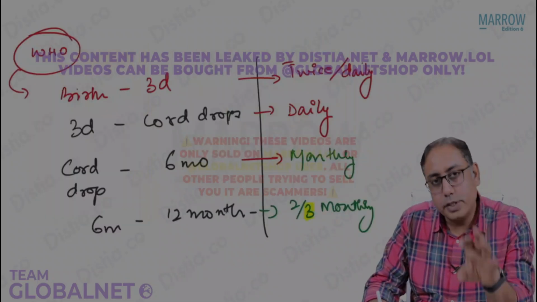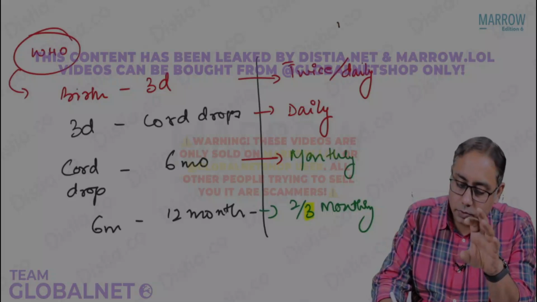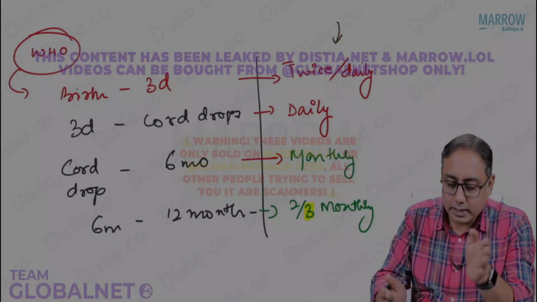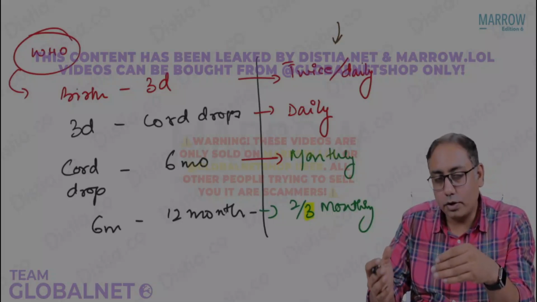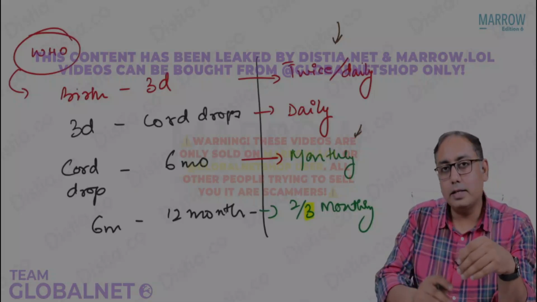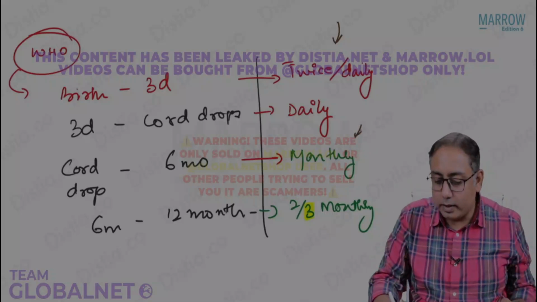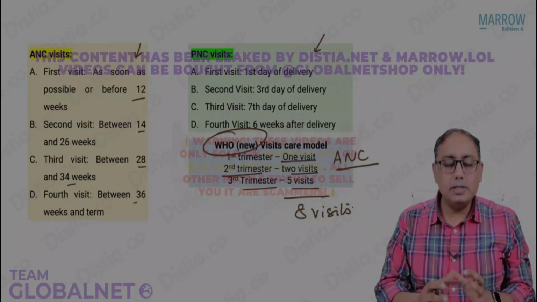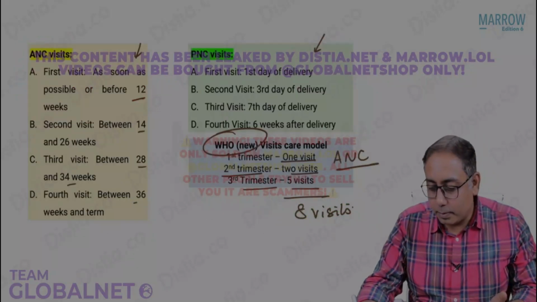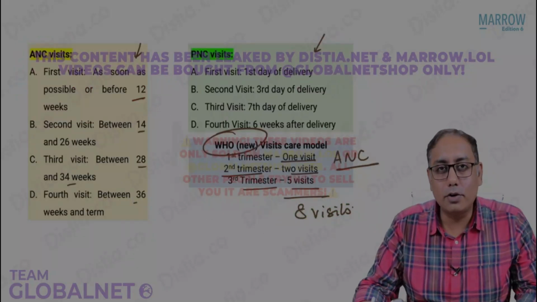As far as postnatal care visits are concerned, it is twice daily within the first 3 days, then daily till the cord drops, then monthly till 6 months, and then till 1 year it is 3 monthly. So these are some of the visits that you would like to remember, and that's all for your topics about the preventive obstetrics.